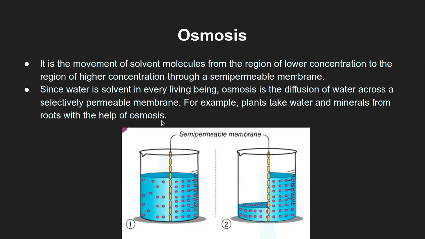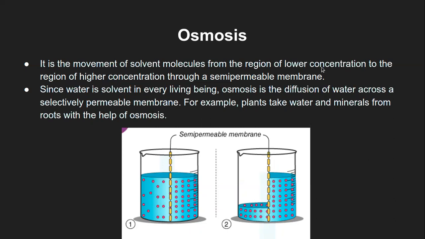Now, even though there is a higher amount of solute inside the plant compared to the soil, the water is continuously getting absorbed along with the minerals and so on, right? So that is how osmosis is happening in the plant system. Any question here in the basics of osmosis? Because students always get confused between osmosis and diffusion, but these two processes are totally different in terms of what is moving across this membrane.